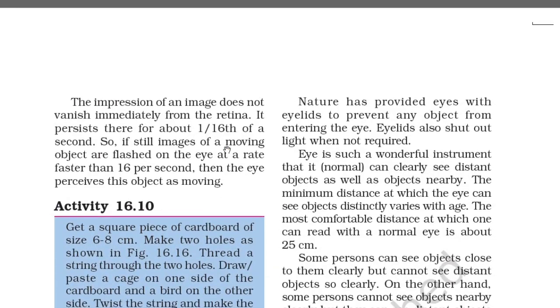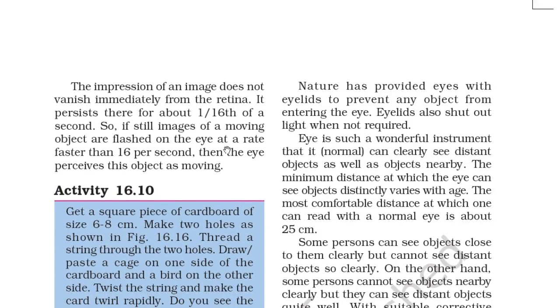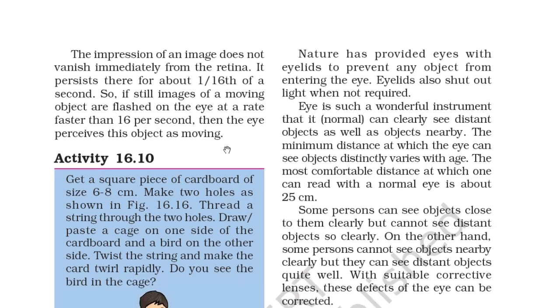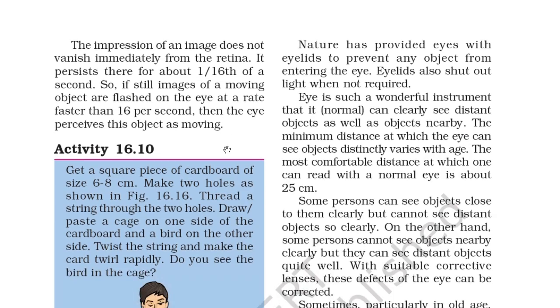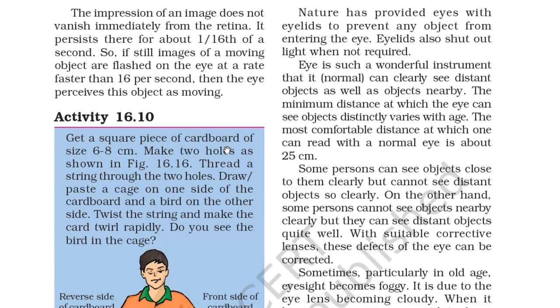Nature has provided the eye with eyelids to prevent any object from entering the eye. Eyelids also shut out light when not required. The eye is such a wonderful instrument that it can normally see distant objects as well as objects nearby. The minimum distance at which the eye can see objects distinctly varies with age. The most comfortable distance at which one can read with a normal eye is about 25 centimeters.